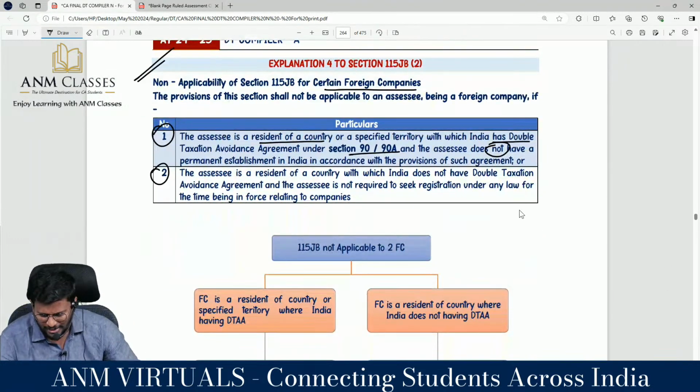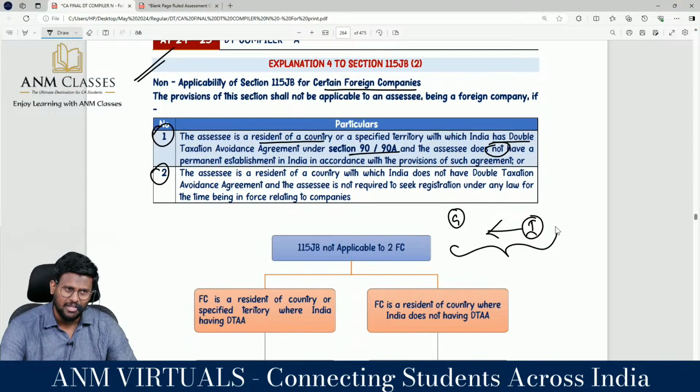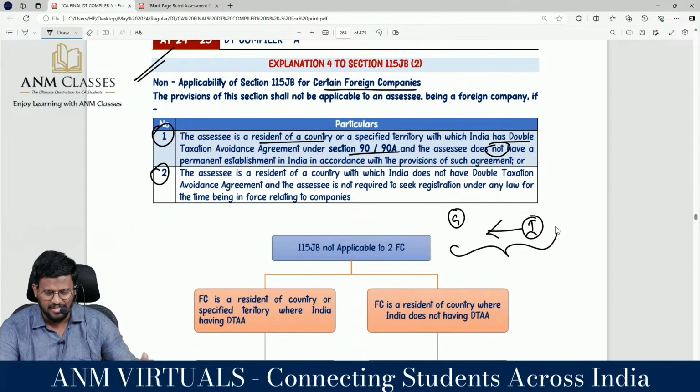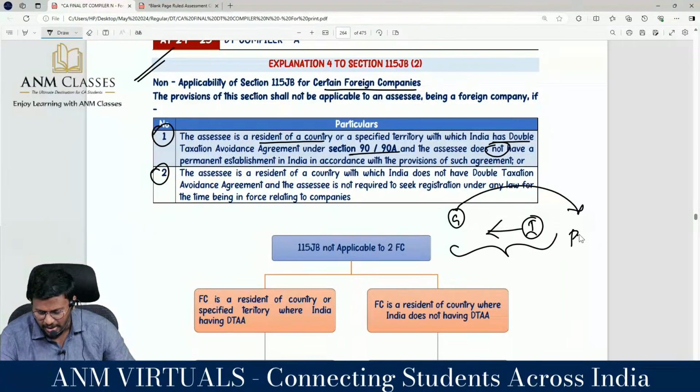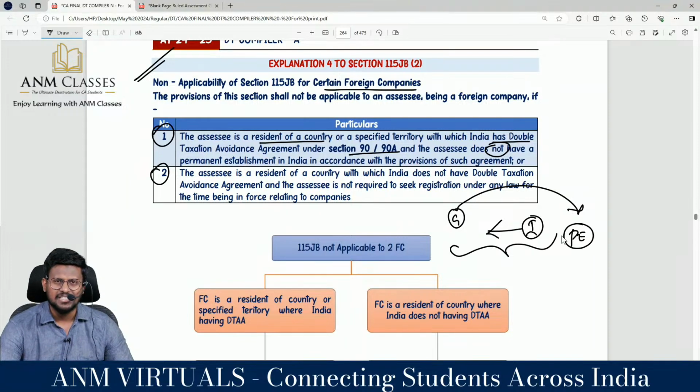For example, there is one company in India. Actually, they are resident of Germany. There is an India-Germany double taxation avoidance agreement, sir. And this German company does not have a permanent establishment in India as per article number 5 of the Model Tax Convention. Then without a permanent establishment in India, business profit cannot be taxed in India.